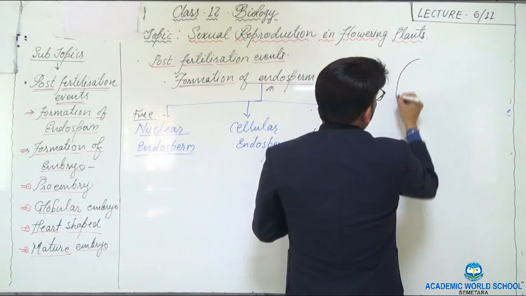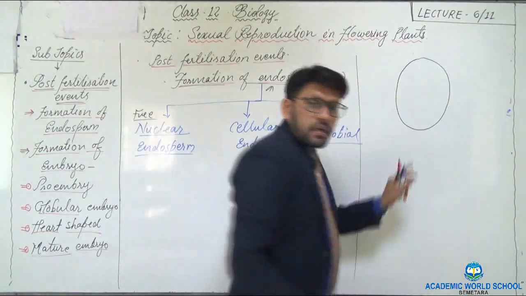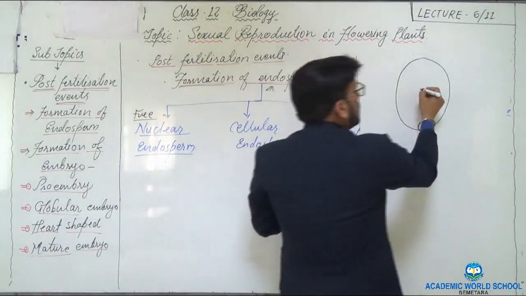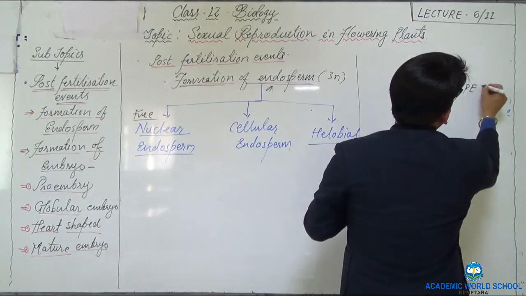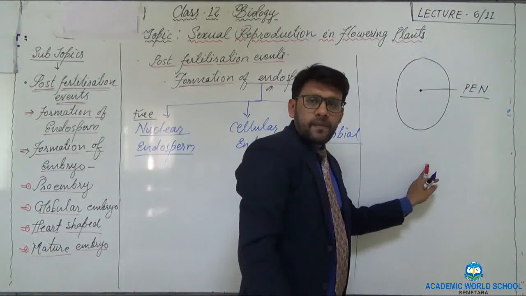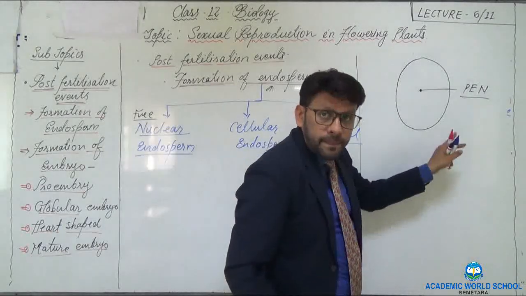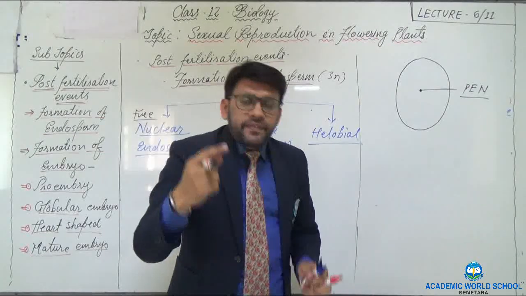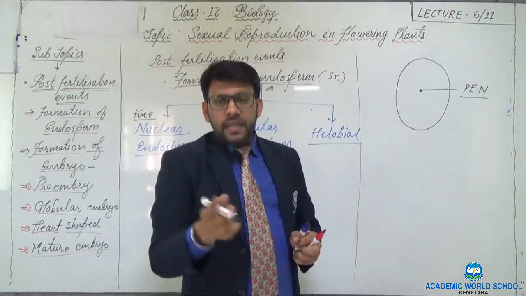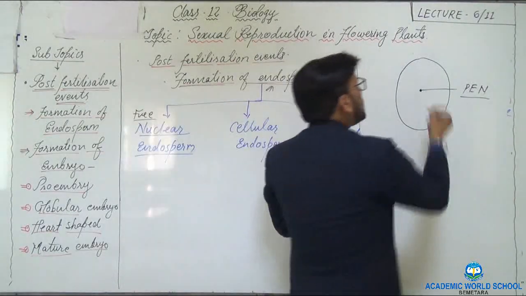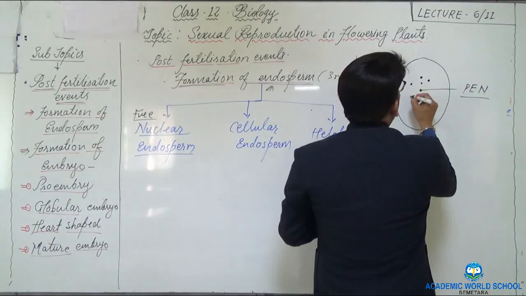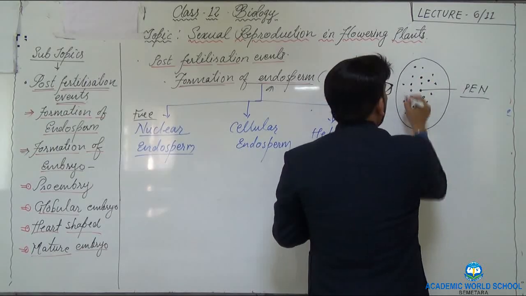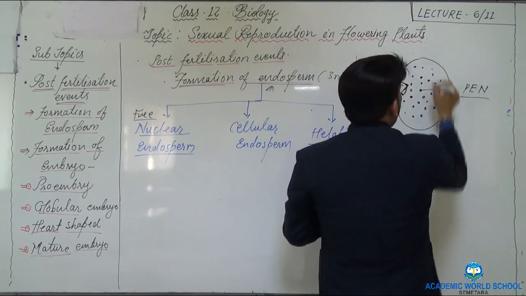For example, this is the central cell. It has the nucleus that we call PEN. Now, what is the ploidy of this PEN? It is triploid. This PEN undergoes repeated free nuclear division by the process of mitosis. As a result, a number of free nuclei are formed, and they cover the entire structure.